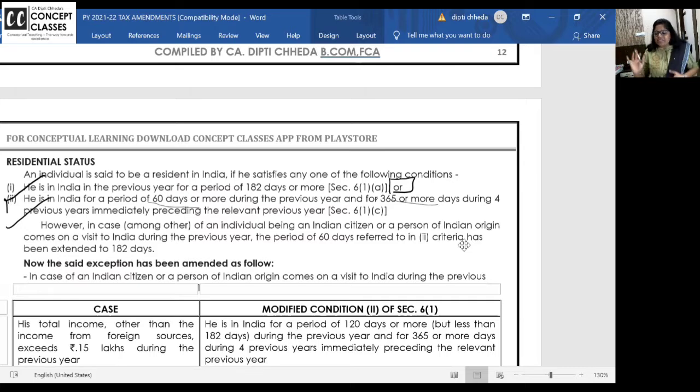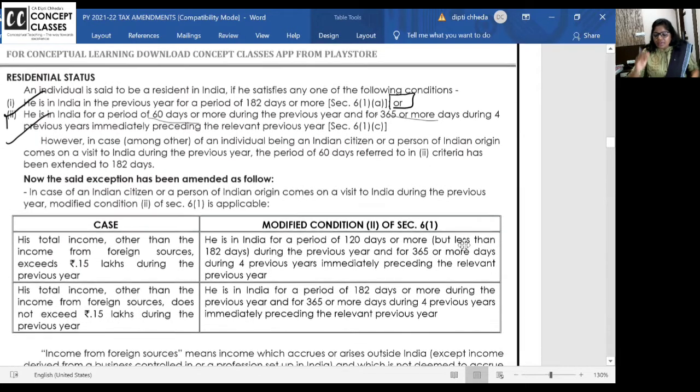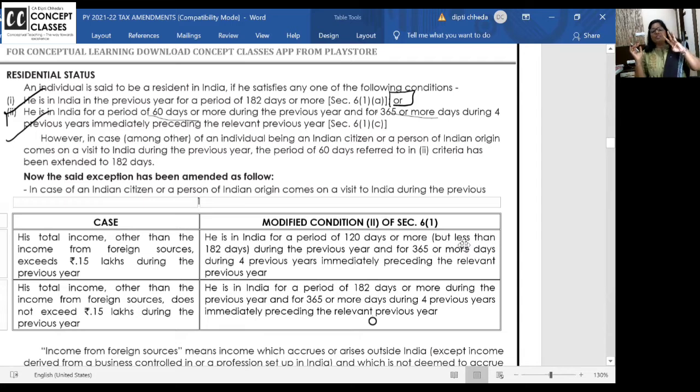Till here it is fine. Now there are 3 exceptions wherein the second basic condition, the 60 days condition, is not applicable. You are resident only if you stay for 182 days or more in the financial year. The 60 days condition is not applicable to a person who is going out for business or employment, or a person who is going out as a member of crew.